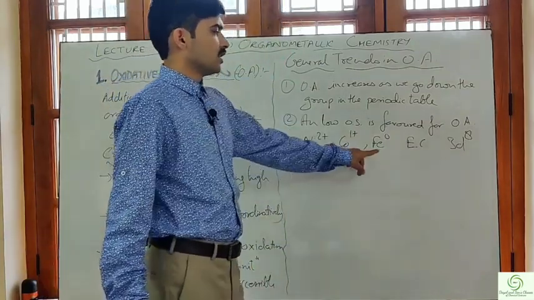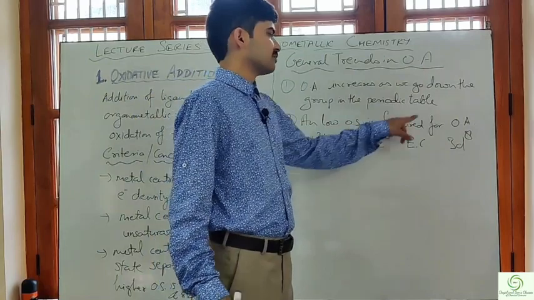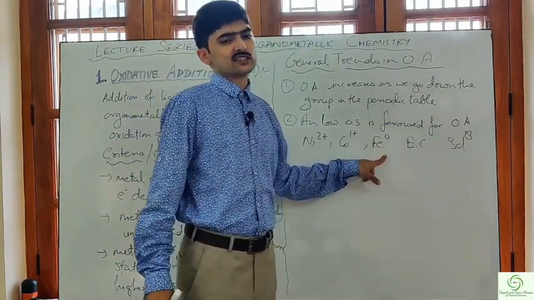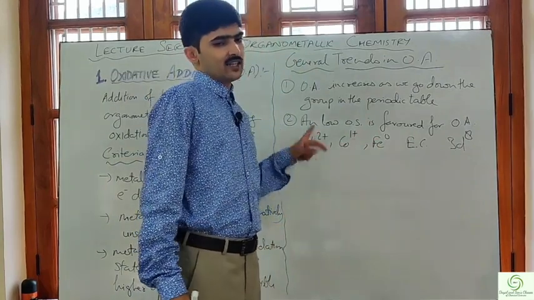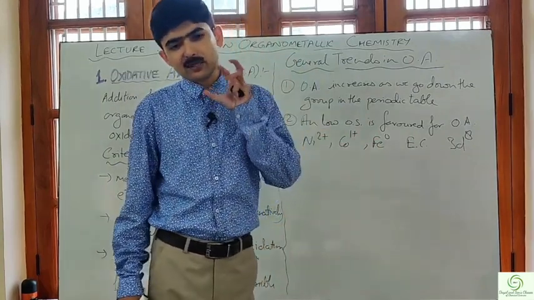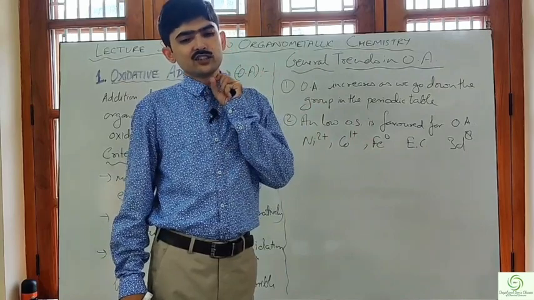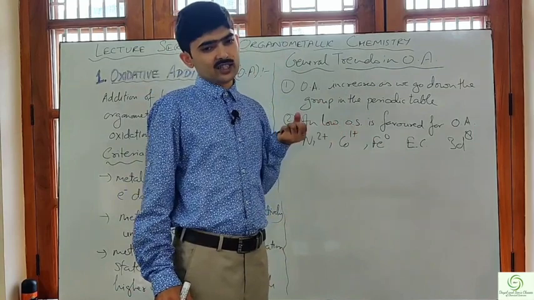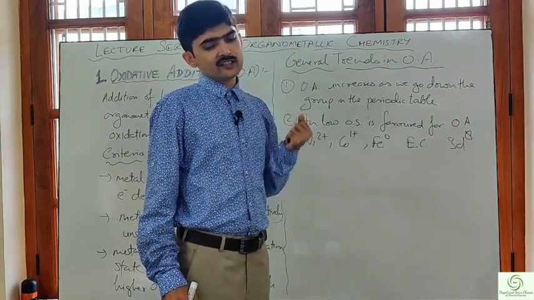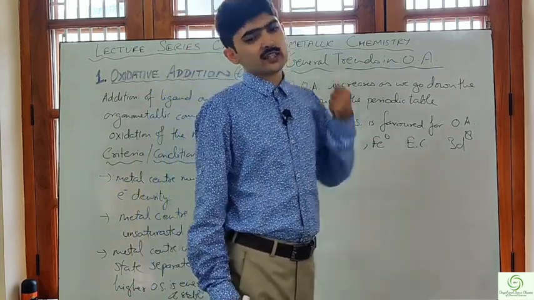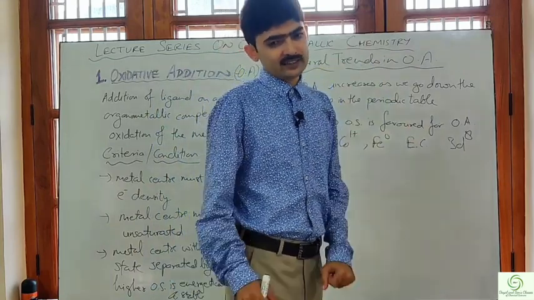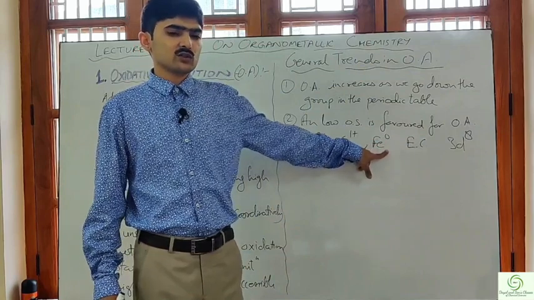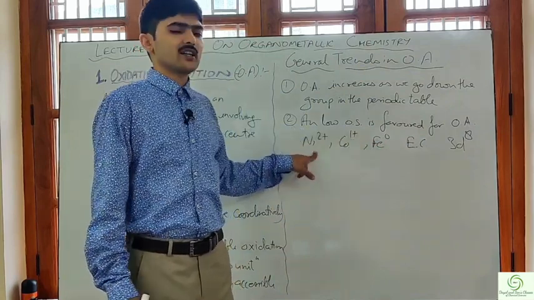And since we are saying a lower oxidation state is more preferred, why? See, in the lower oxidation state, the ionization energy will be lower. As the charge increases, the ionization energy increases. Ionization energy depends on the charge. Greater charge means greater nuclear force acting on the valence electrons, and hence it will be difficult for the valence electron to get donated to the incoming ligand. So the one with the lower oxidation state will have lower ionization energy in comparison to the one with the higher oxidation state.